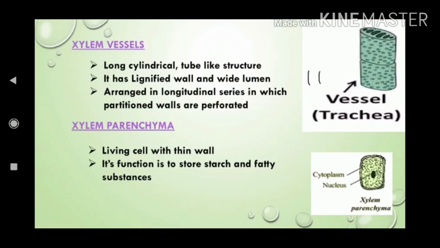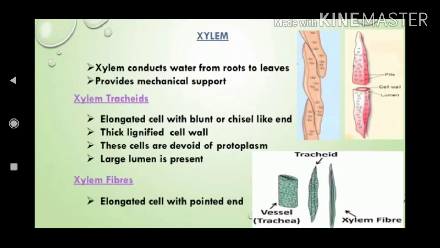Next, xylem parenchyma. The xylem parenchyma is the only living tissue in the xylem. Already we discussed parenchyma cells and learned the functions of parenchyma cells. So here the xylem parenchyma is also a living tissue. It stores the food material. That is the only function it does.